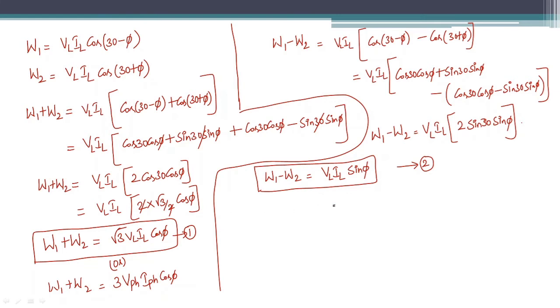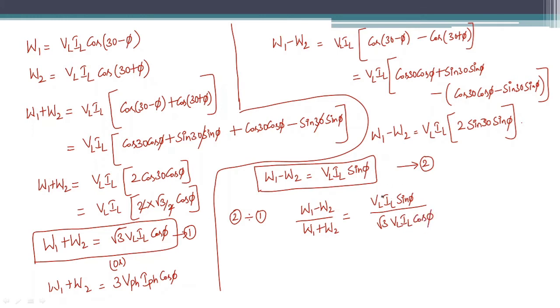So W1 minus W2 divided by W1 plus W2 is equal to VL IL sin phi divided by root 3 VL IL cos phi.